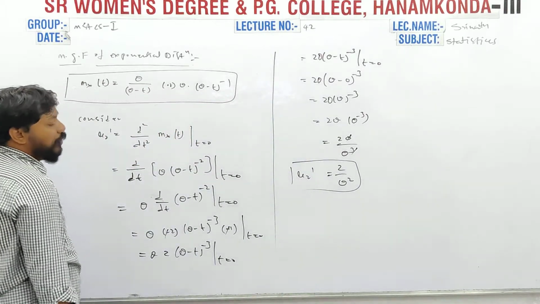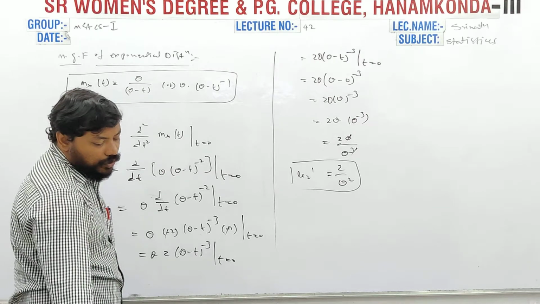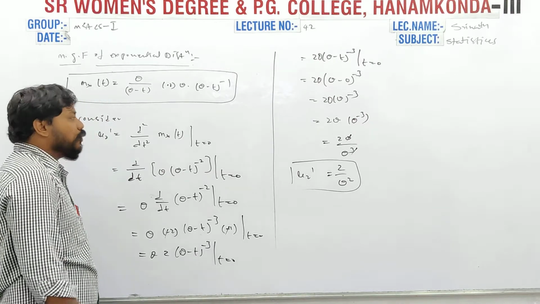Then we want to find the variance, that is mu2 is equal to mu2 dash minus mu1 dash whole square.